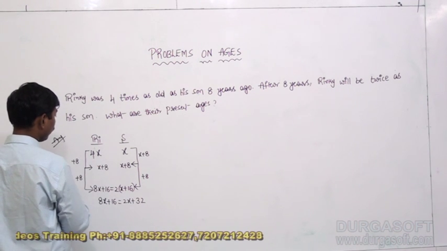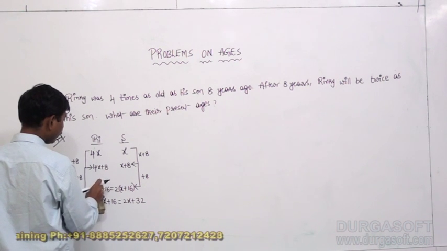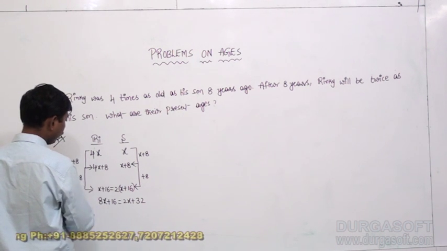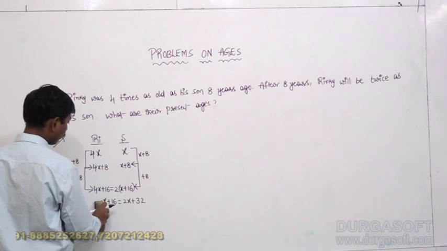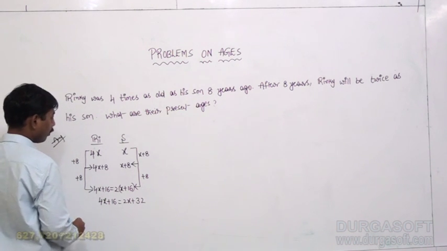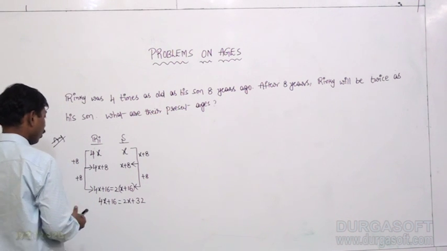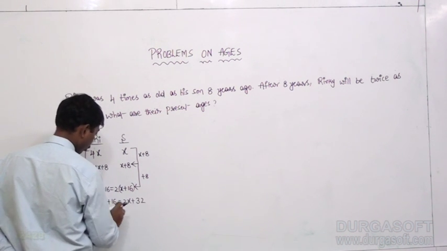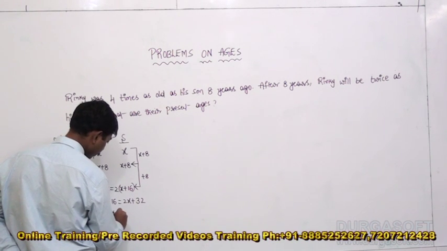The present age of Rinky would be 4x plus 8, and after 8 years, the age of Rinky will be 4x plus 16. The son's age after 8 years is x plus 16, so twice that is 2x plus 32. 4x plus 16 equals 2x plus 32. 2x comes to the other side, 2x equals 16. 2x equals 16 means x equals how much, my dear guys?